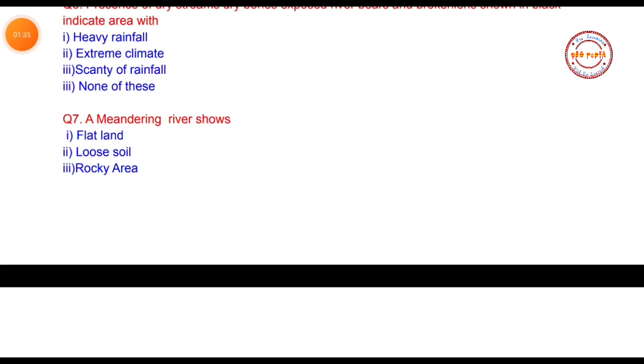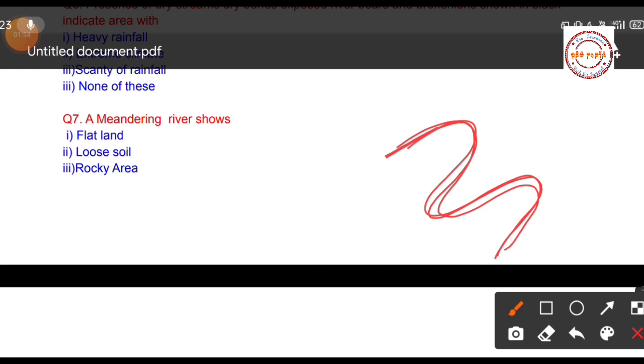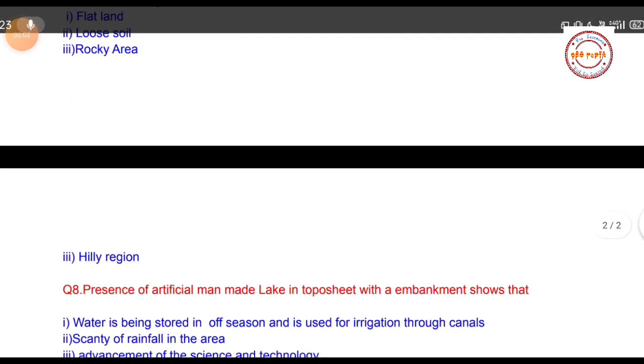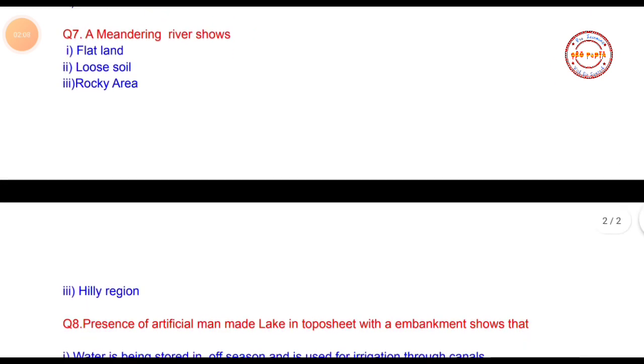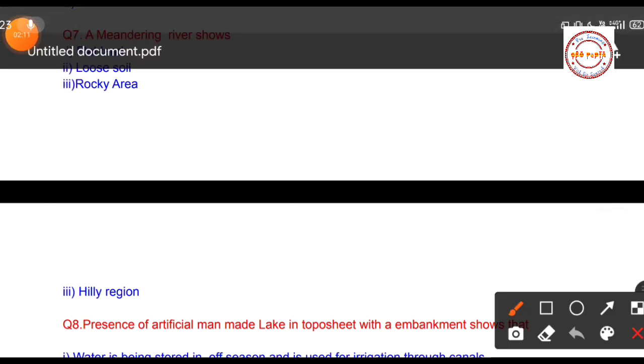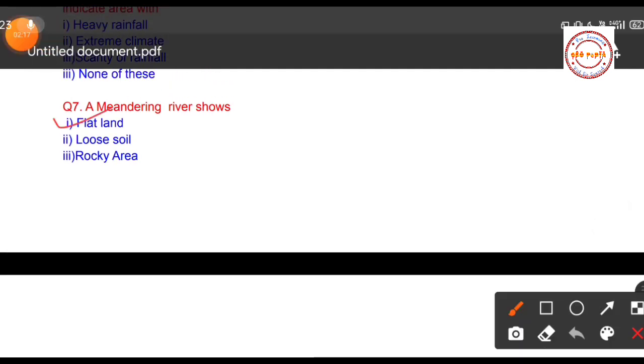Now students, let us move to question number 7. A meandering river shows what? Meandering means, as I told you in the previous question, a loop made by the river. The river makes a loop in this way, and this is called meanders. The options: flat land, loose soil, rocky areas, or hilly region. Meandering river shows flat land, so the correct option is flat land.